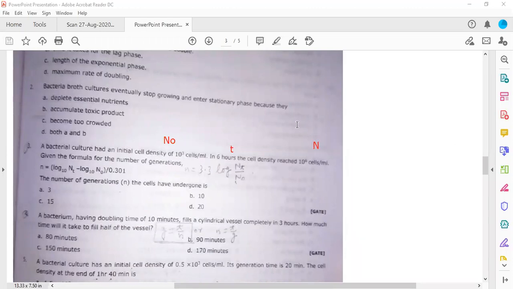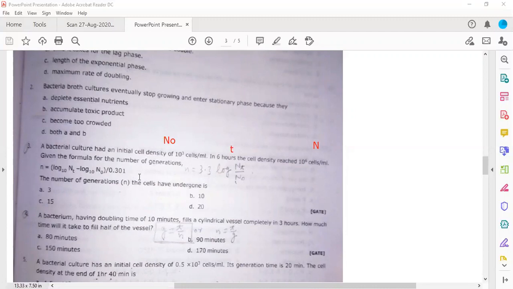So in our equation, we have N naught given, T given, and N given. He has given the formula for the number of generations, so actually he has given one more formula. I will tell you how to derive this formula, because I told you that you need to remember only 2 equations. Now this is the third one. Actually this is a derived one, so you need not remember this. You can derive this easily if you remember these 2. So no more burden, but at least you need to remember 2.